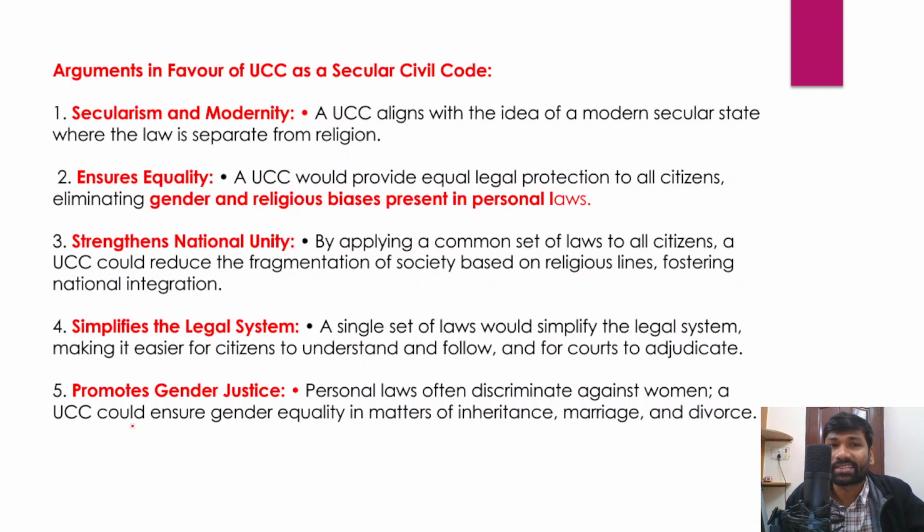So we should also understand this aspect, right? For example, arguments in favor of UCC: secularism and modernity, because the uniform civil code very often associates itself with modernity. It is also associated with the modern secular principles where law will be separated from religion, state will be separated from religion. That is secularism, right? So in a uniform civil code, law will be separated from religion. So law and religion will be viewed separately. Therefore, it is aligned with the secular and modern principles as well.